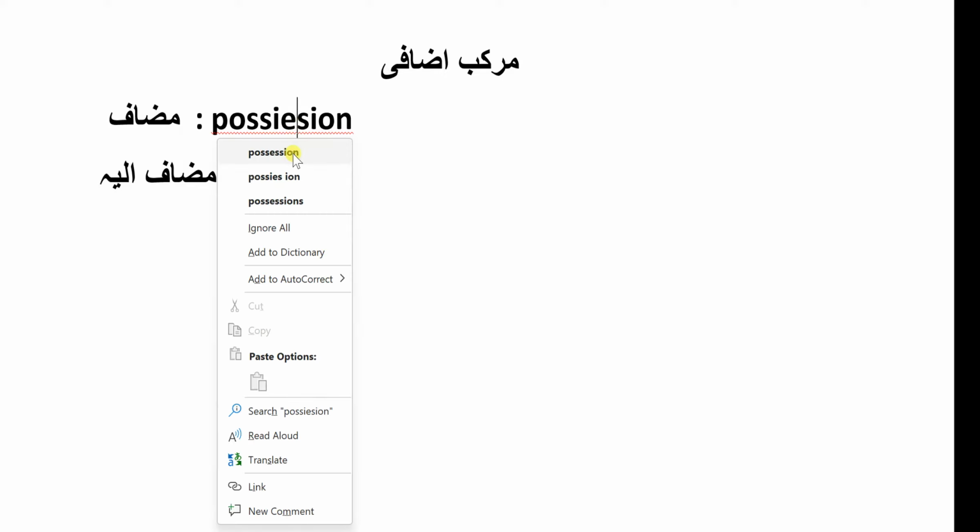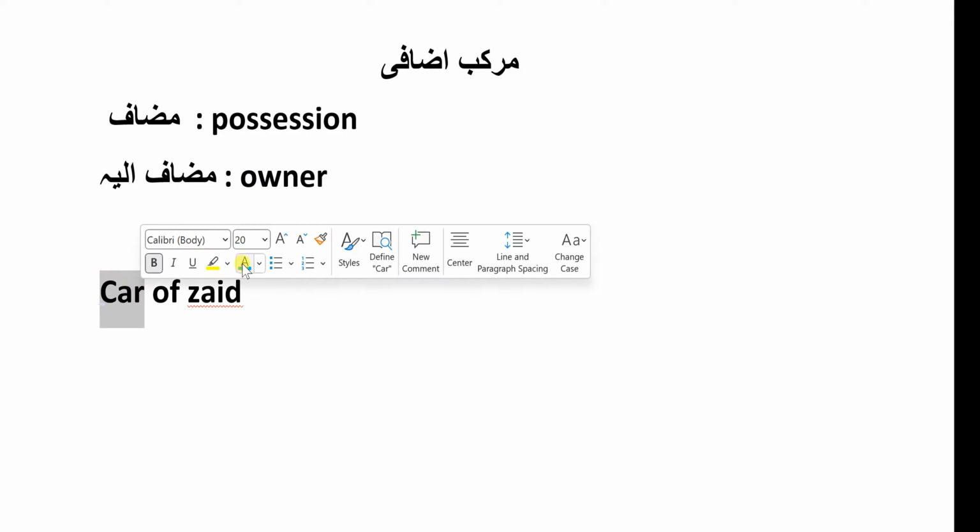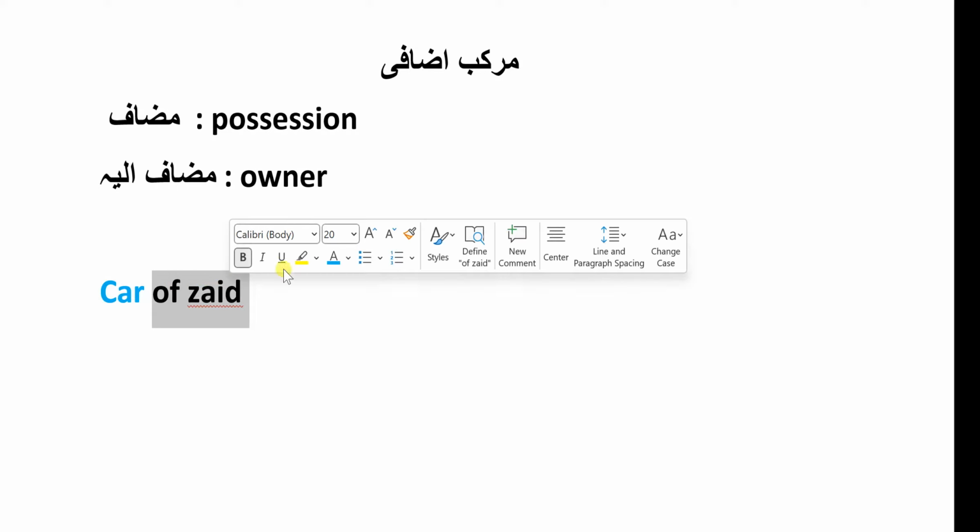Anything which is owned by muzaf ilayhi, the owner, is possession and it is called muzaf. This is not actually the exact meaning of muzaf and muzaf ilayhi, but for now let's make this easy and remember it like this. Anything which is owned by the owner is muzaf and that owner is known as muzaf ilayhi. For example, if I am saying car of Z, here the car is owned by Z, so car is muzaf and Z is muzaf ilayhi.